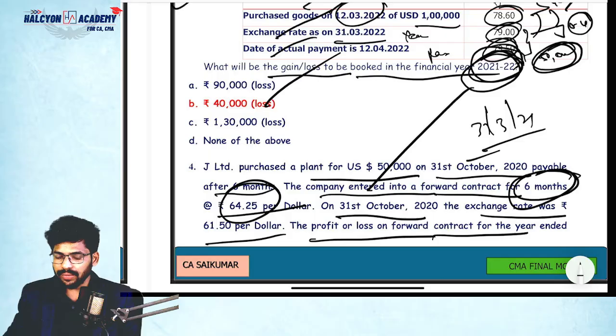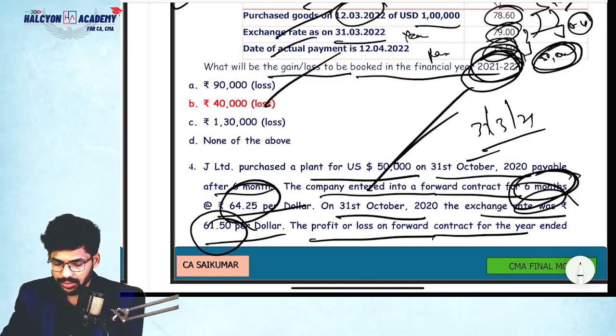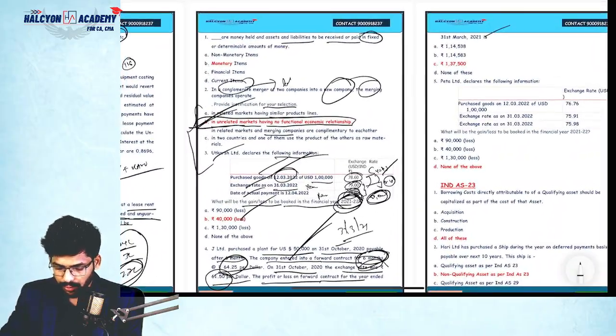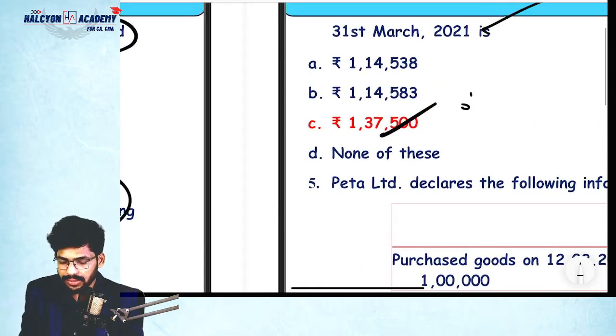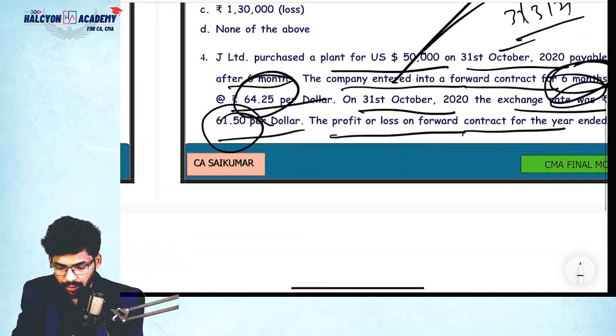64.25. So on 31st October, the exchange rate was $61.5 only, per dollar 61.5. Now it is increased. How much? 64.25 minus 61.5 is 2.75, into 50,000. Total 1,37,500. So the answer is 64.25 minus 61.5 into 50,000. That's it.